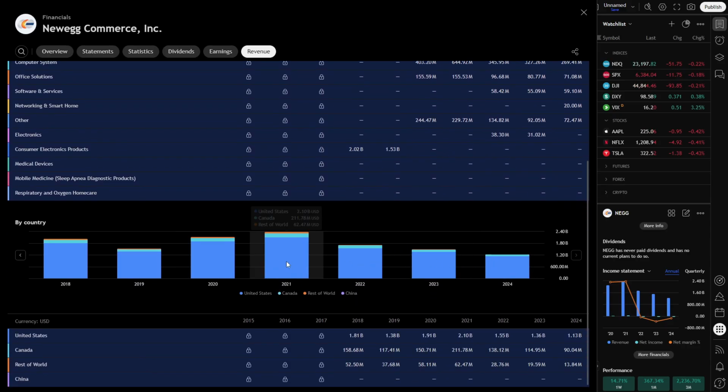Now, as you can see, they are primarily in the United States, and we have some rest of the world up here, but that has been falling quite a lot. As you can see, we hardly even see it in the later data.